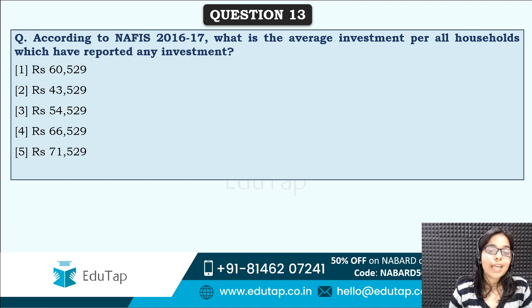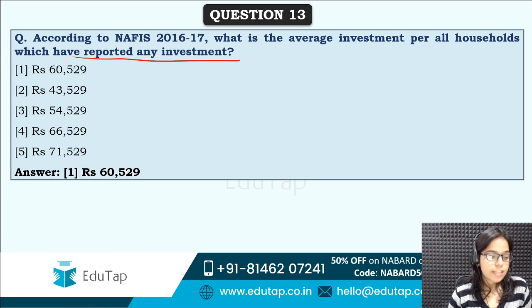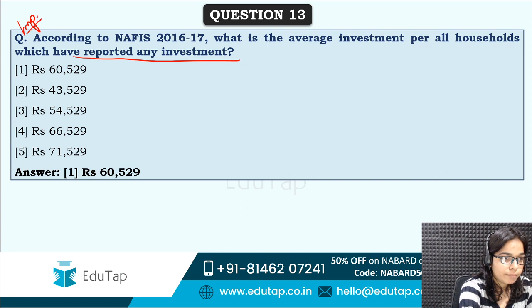Now next question is, what is the average investment per all households which have reported any investment? Now you need to tell me average investment per household. How much investment per household according to the NAFIS survey? Average investment per household. Correct answer is option 1st, that is rupees 60,529. Again, it's an important question. This can be asked in the exam.